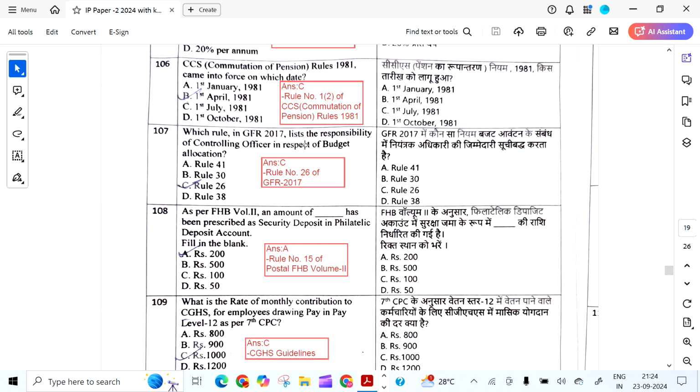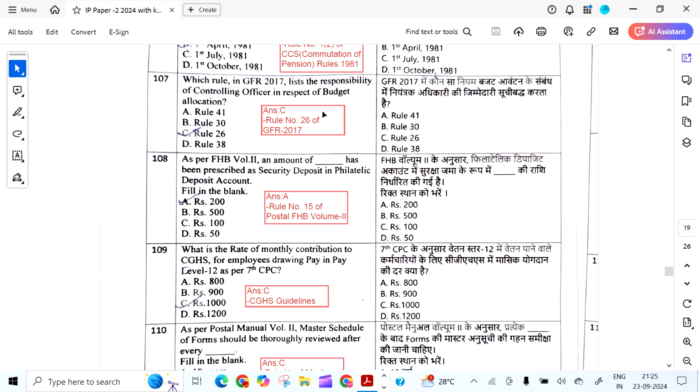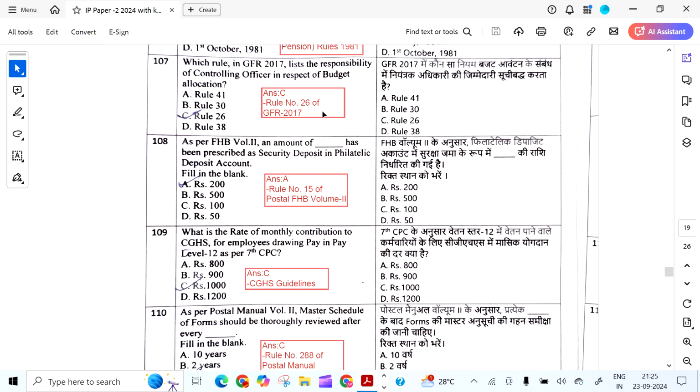CCS commutation of pension rules 1981 came into force with effect from 1st July of 1981. Answer is C. As per Rule 1.2 of CCS commutation pension rules, which rule in GFR 2017 lists the responsibility of controlling officer in respect of budget allocation?